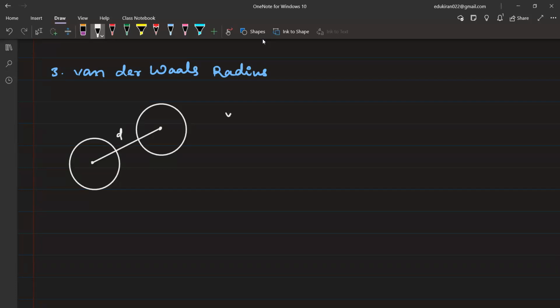Okay, so the van der Waals radius will be equal to D by 2. So how can I write this?